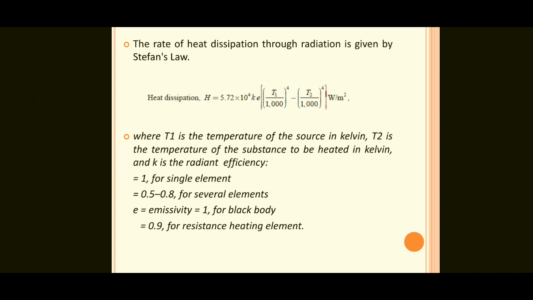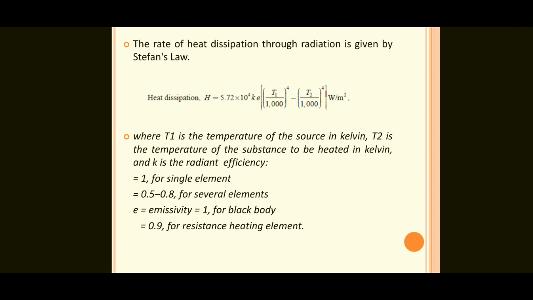Next, heat is also produced by passing current through a material. Electrical heating is very superior compared to natural gas, coal, oil and so on.